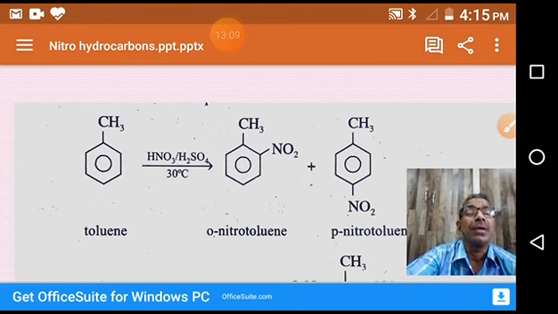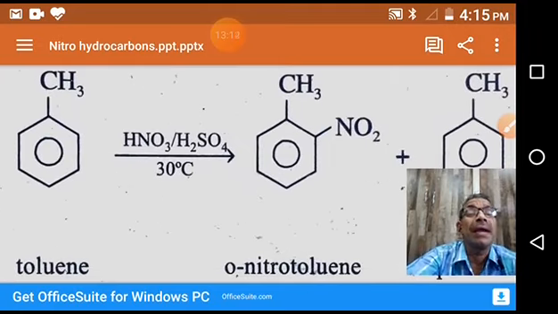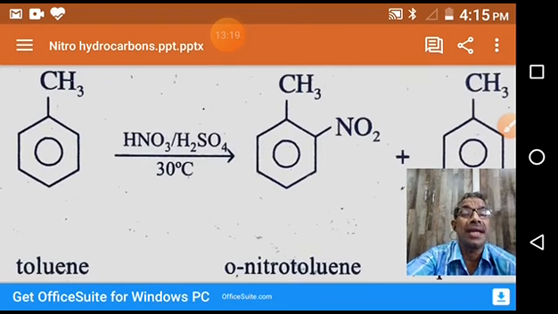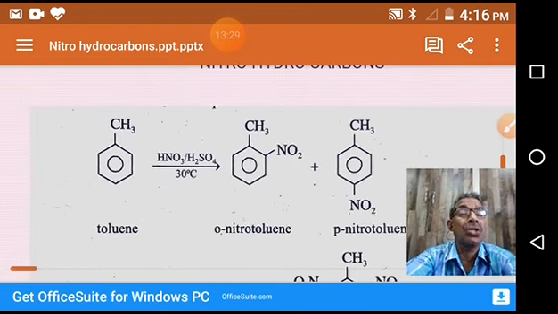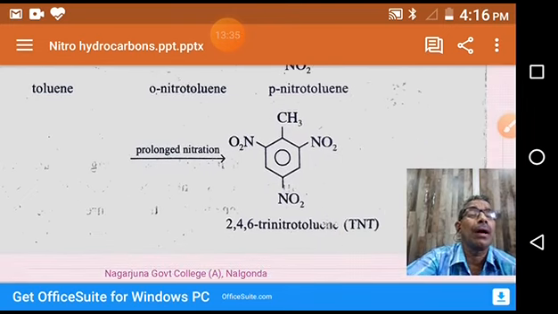Further, we observe this reaction takes place at only 30 degrees centigrade. That means the ring is very active towards electrophilic substitution because of the methyl group's electron releasing nature. When we compare to benzene, toluene is very reactive towards electrophilic substitution because of methyl group hyperconjugation. On prolonged nitration, it further undergoes nitration giving TNT, trinitrotoluene.